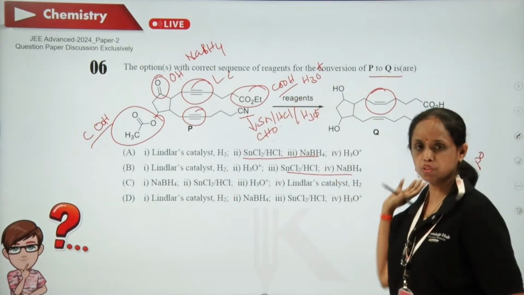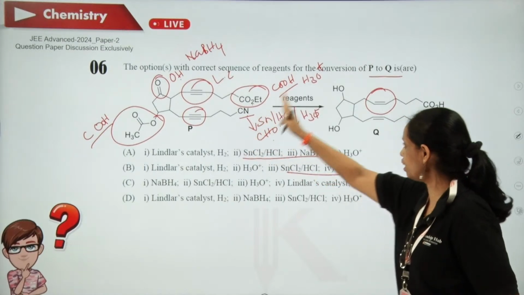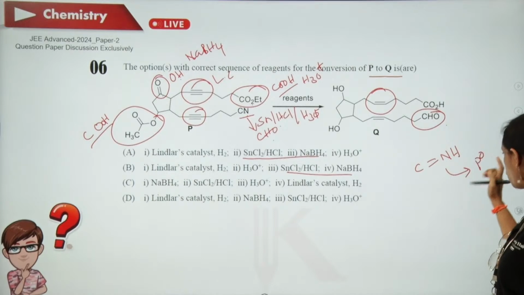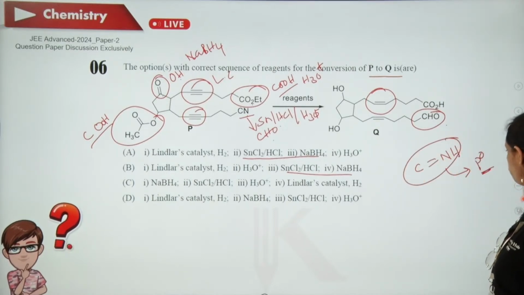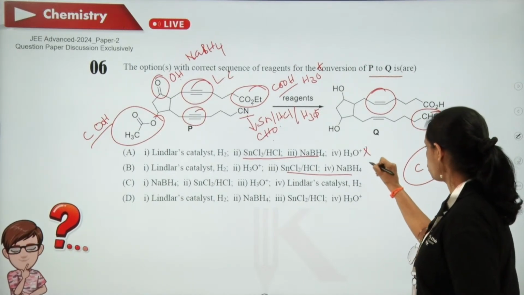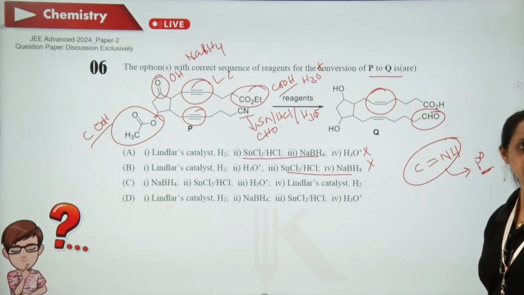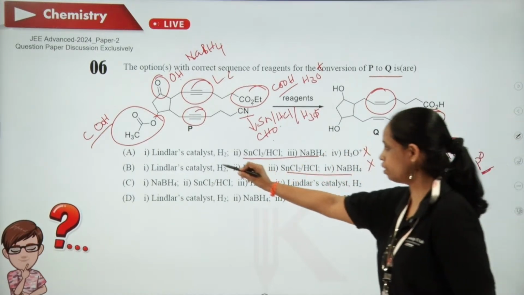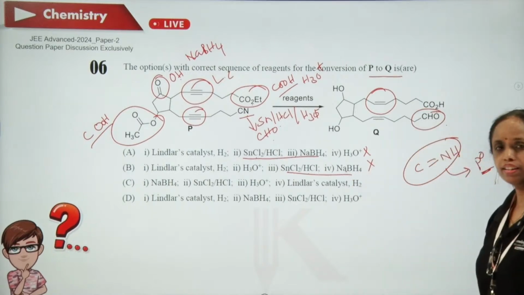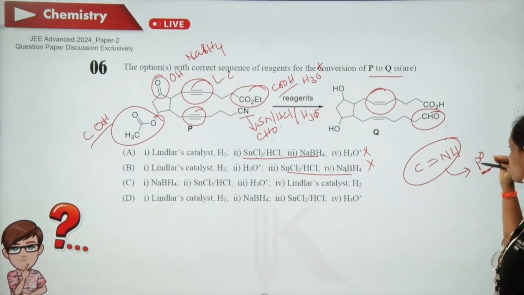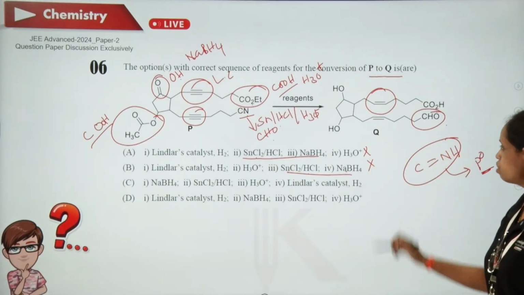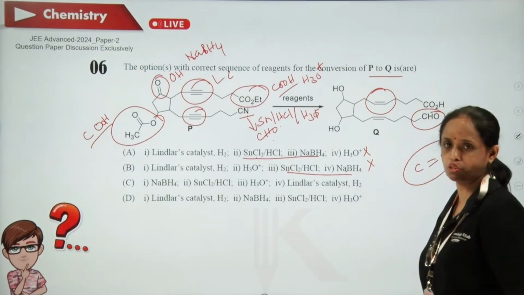So the task is not done. CN is getting converted to CHO, but in this process it is ending up with primary amine. So these two cannot be the answers. When I take these two consecutively, instead of ending up with CHO, we will end up with primary amine. So I am eliminating these two.